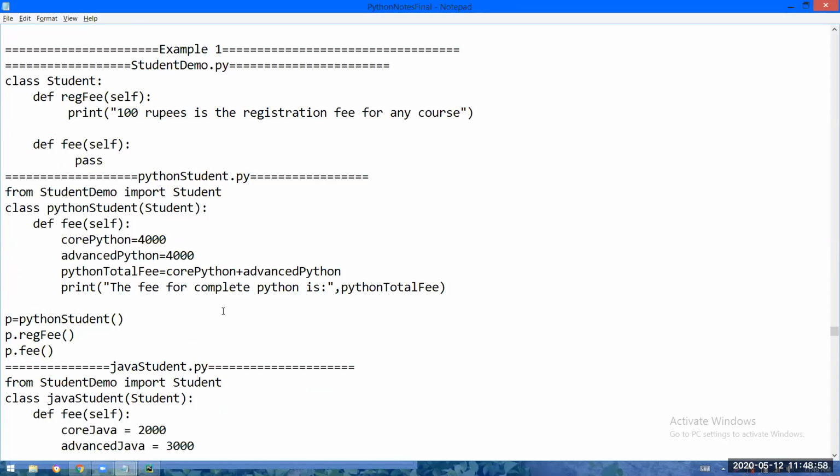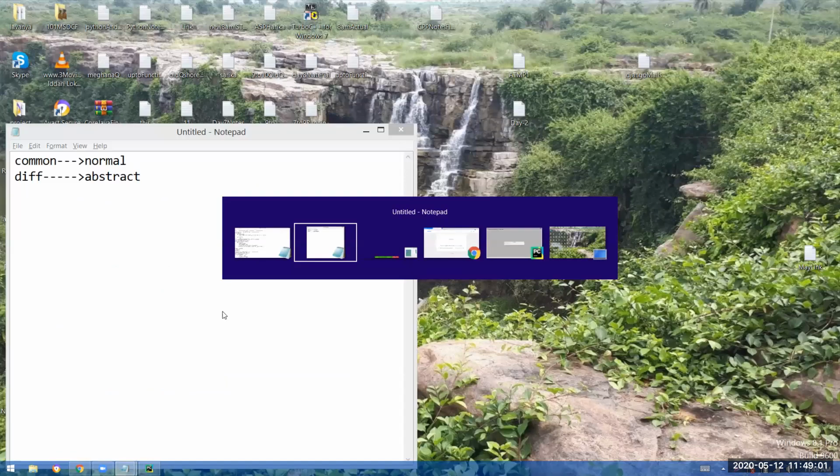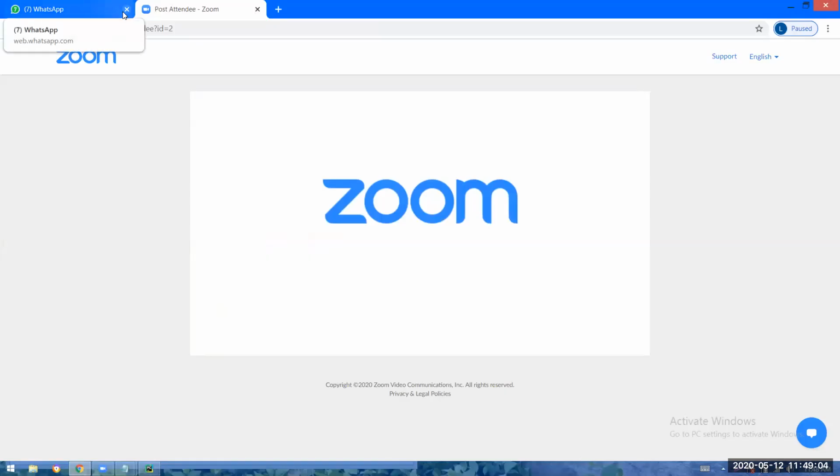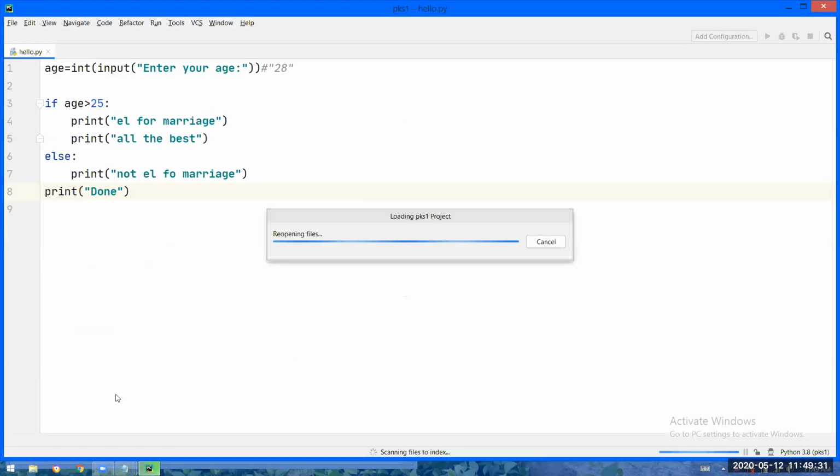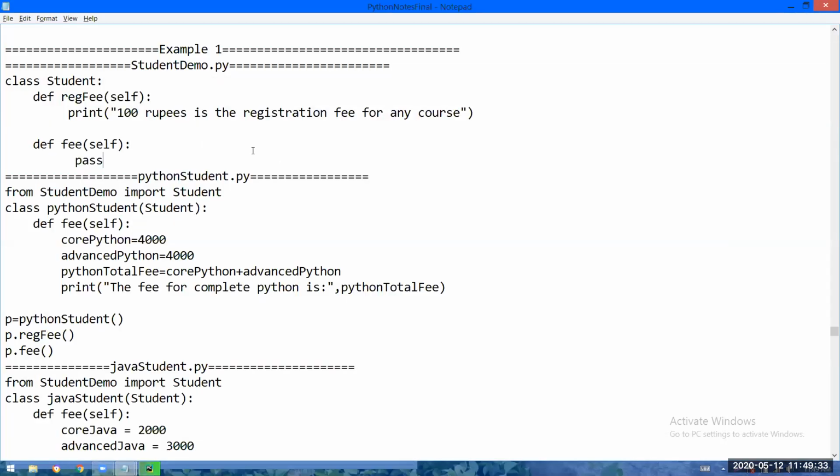So can anybody answer what a module basically is? What is a module? It's a collection of variables, functions or methods, and classes. Yes, correct. So a module is a collection of variables, functions, and classes. What is the name of the module? Not generally, for sure. The name of the file. Perfect. The name of the file is nothing but the name of the module.